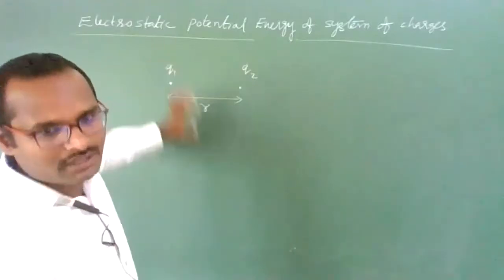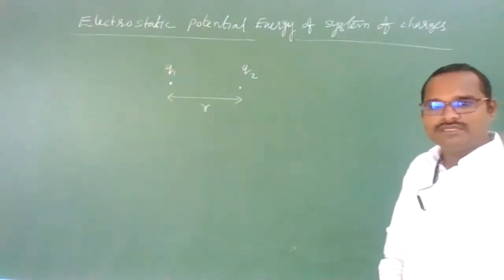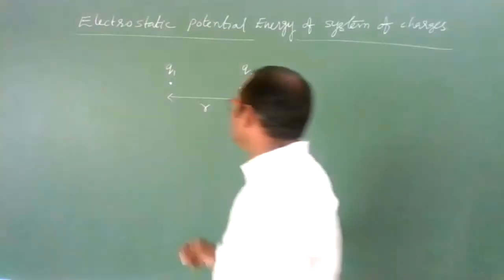Clear? Now, I want to bring this charge Q2 from infinity to its location, which is at a distance of r from Q1. Let us suppose this charge Q1 is producing its field in one particular region, in this dotted line region that I have drawn.